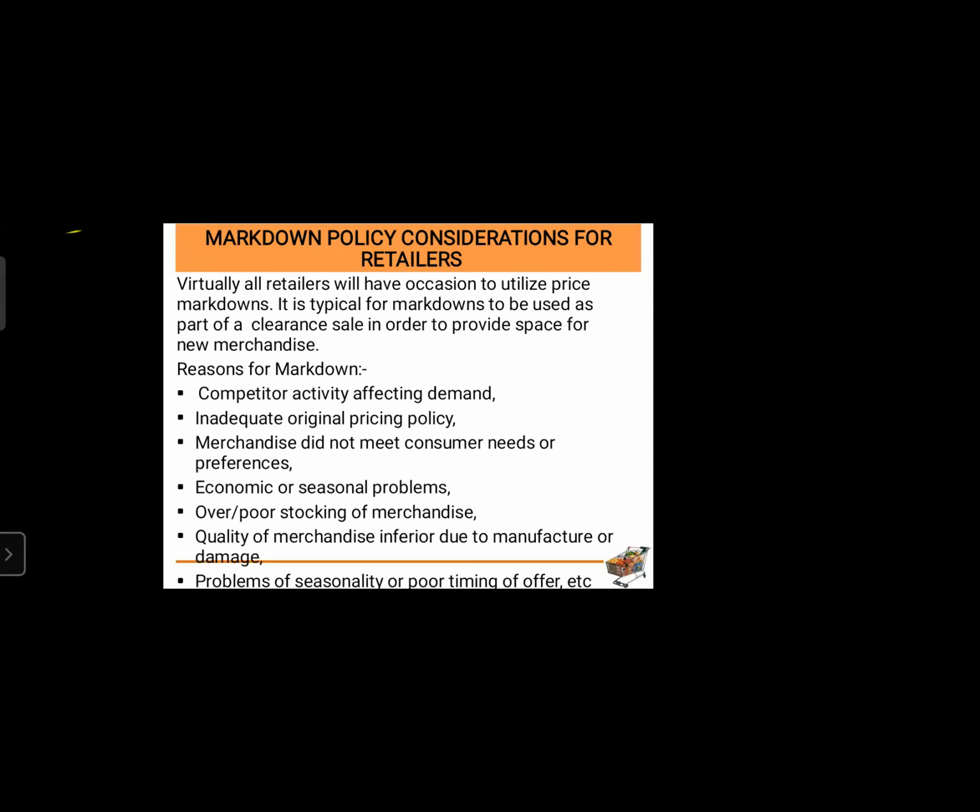Economic or seasonal problems. This happens quite often with services in tourism and travel. When you go to places like Mahabaleshwar, Panchgani, Kullu Manali, or Goa, they have a seasonal effect. During certain months of June, July, August, September, October, or November, these 6 or 8 months of the year, when the temperature is too cold, people are quite busy in their own personal and professional life.